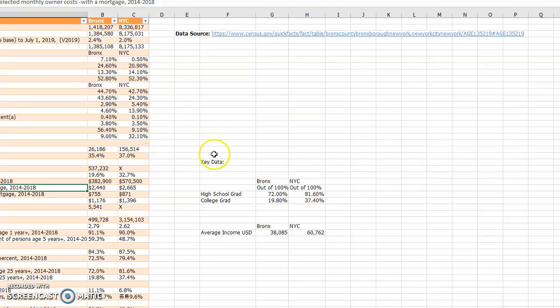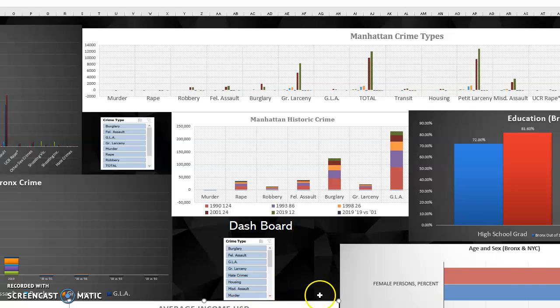I wanted to show you guys some of the key data sets I found which I added to the dashboard: the income, the education, and I also added the age and sex, which I felt was important to see, to draw conclusions. So my conclusions on this are that younger people in Bronx are more likely to commit a crime, the most common crime is robbery, usually the lower income has more crime, and also Bronx is more dangerous than any other borough in New York City, and about the specific points comparing Bronx and Manhattan.